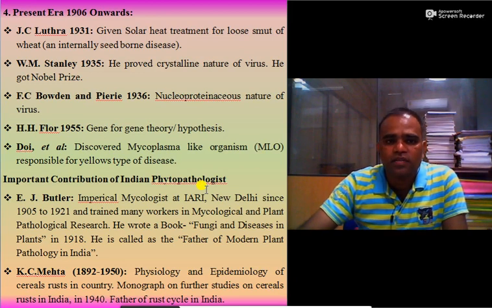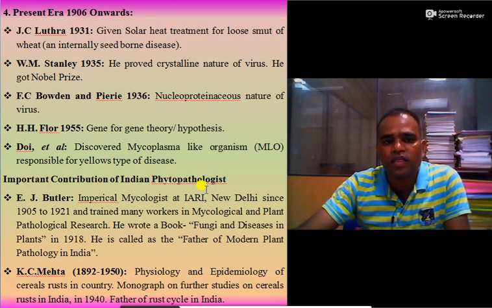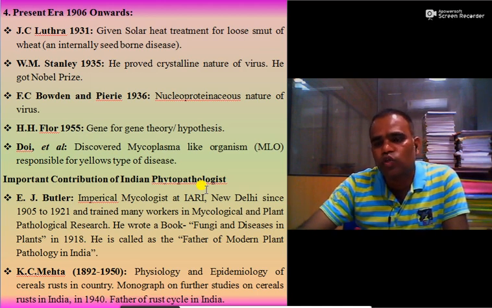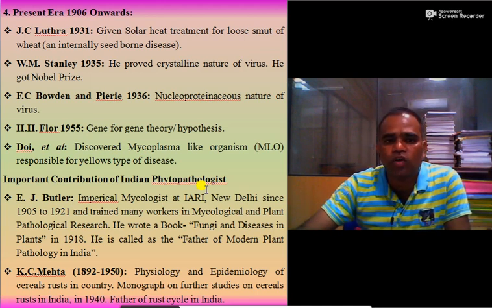Then the present era, that is the fifth era, is 1906 onwards. The scientist J.C. Luthra in 1931 gave solar heat treatment for loose smut of wheat.